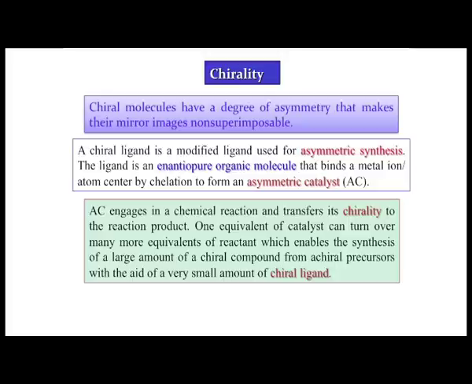The chiral ligand is required in a very small amount, because the metal complex is being utilized as the catalyst. So, the catalytic conversion comes from a very small use of the chiral ligand, and we can generate, produce or synthesize a large amount of chiral compound through this particular technique.